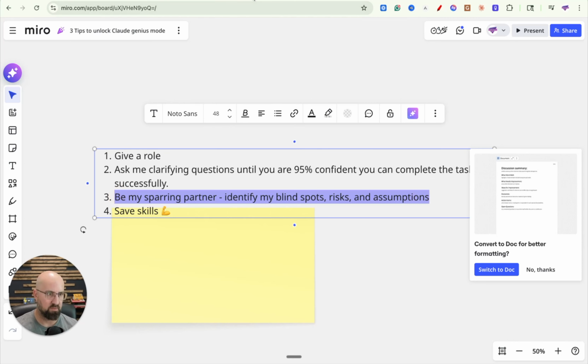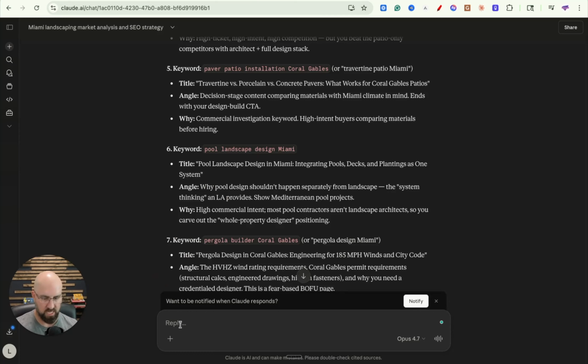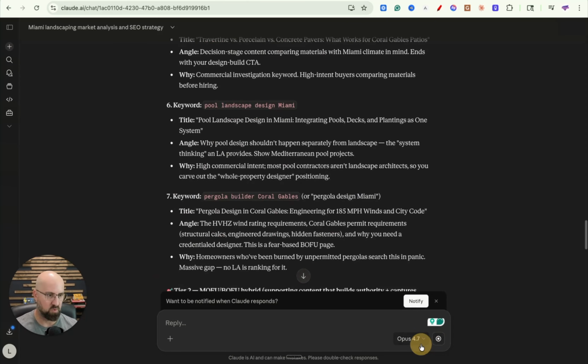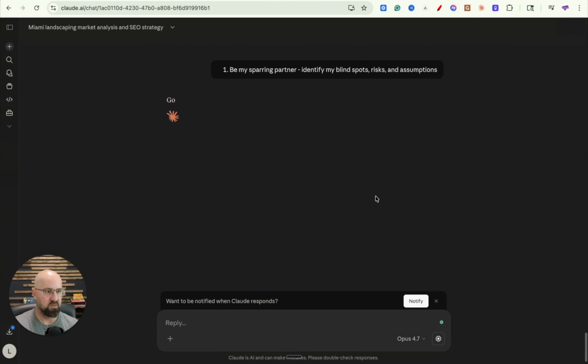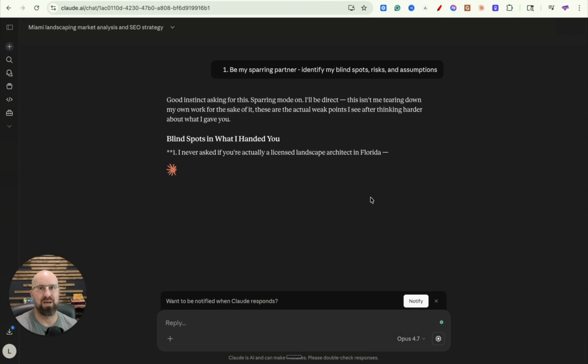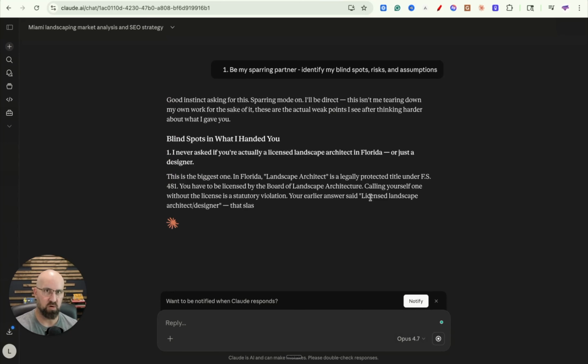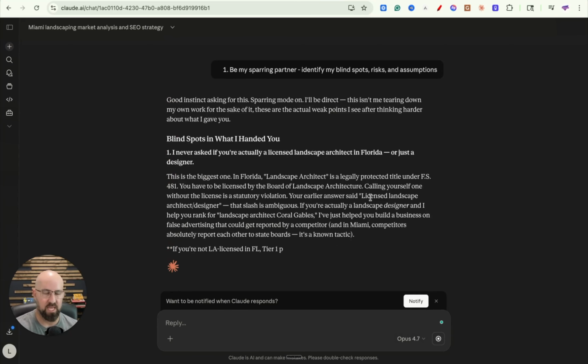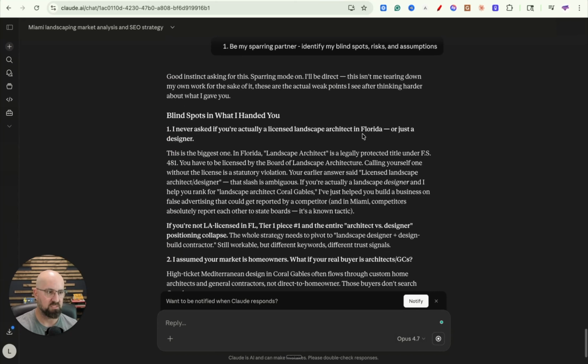All right, so we're just going to copy that, and then we're going to go back over here and add it in. Boom. All right, so here we go. This works better depending on what you're trying to do, like a business plan, but this will help you think through the output. A lot of people are just having AI prompt something and they're not thinking through the output. They're not questioning it, they're not improving it, and this will help you improve it. You can't just take everything at face value.